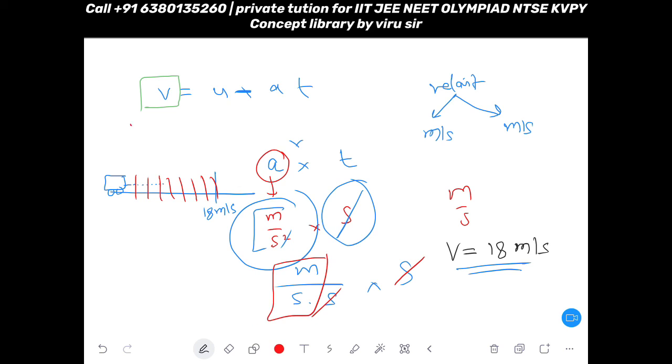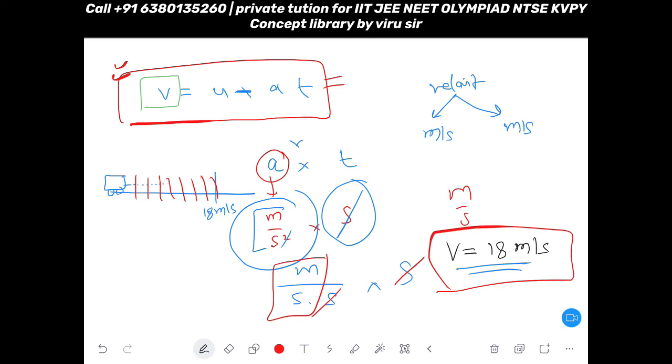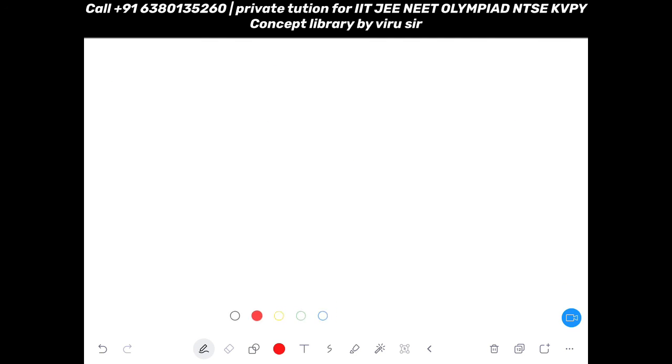Very good. So we got v is equal to u plus at as our first equation, and we saw the example also. Okay, write down this answer, 18 meter per second. Take it down. Very good. Now see, we'll take one more question.